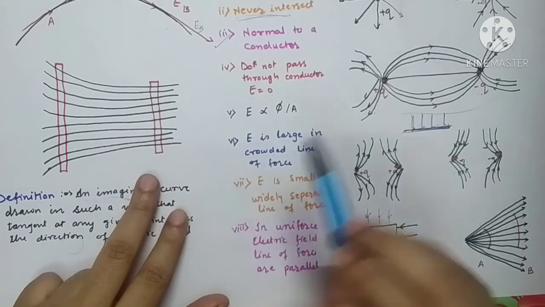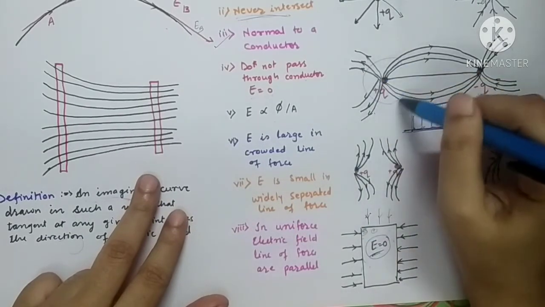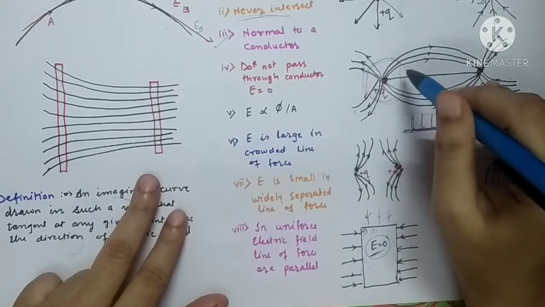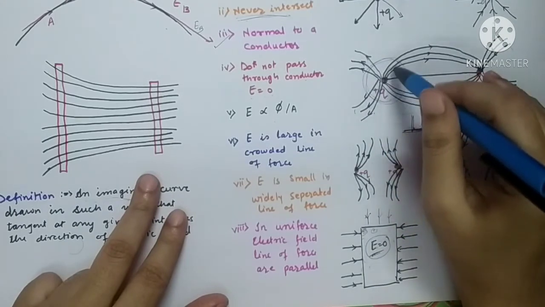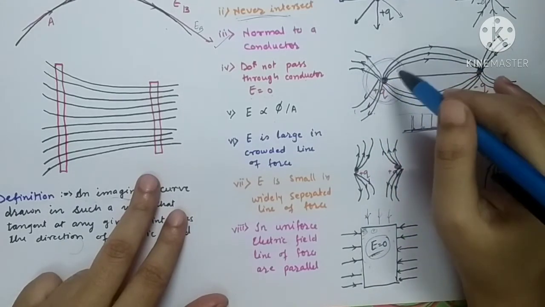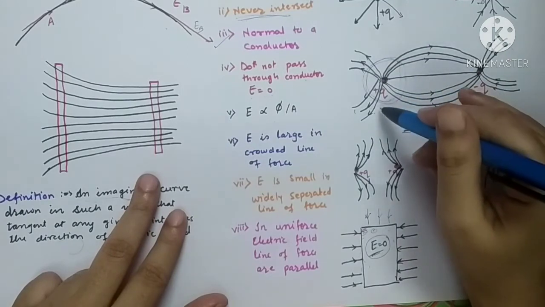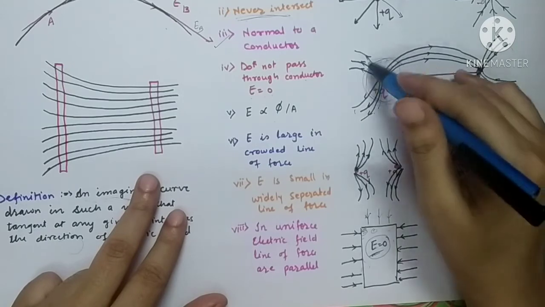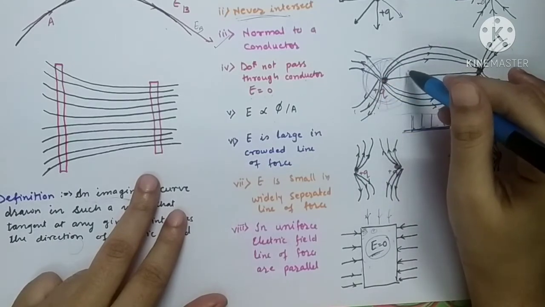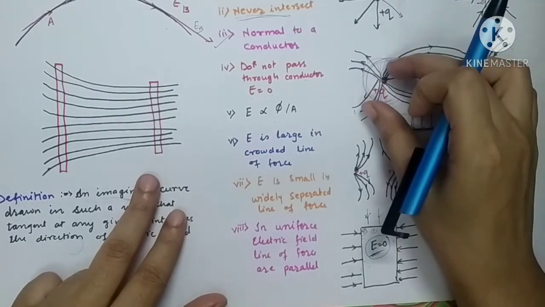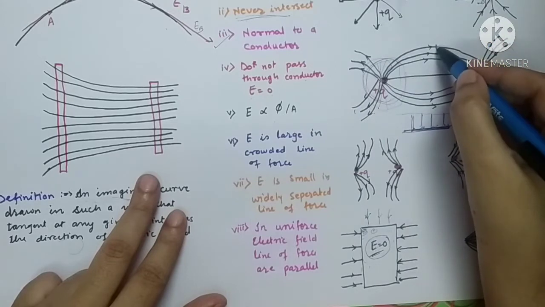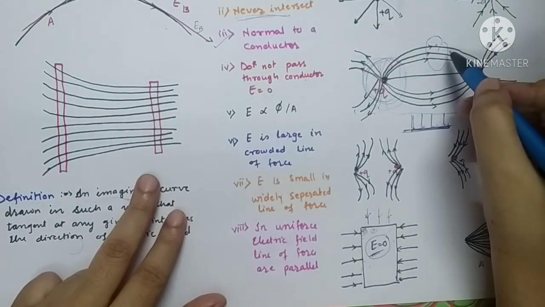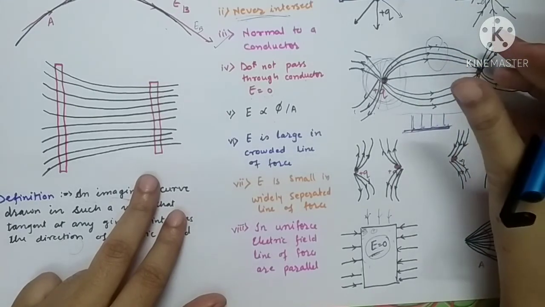Now see here, this portion of the electric field, here we have drawn the electric field. This portion of the electric field has a greater number of lines of force. If the lines of force are more, then it shows that the electric field intensity will be maximum. Here at this particular point, the lines of force are less, so electric field intensity will be less here.